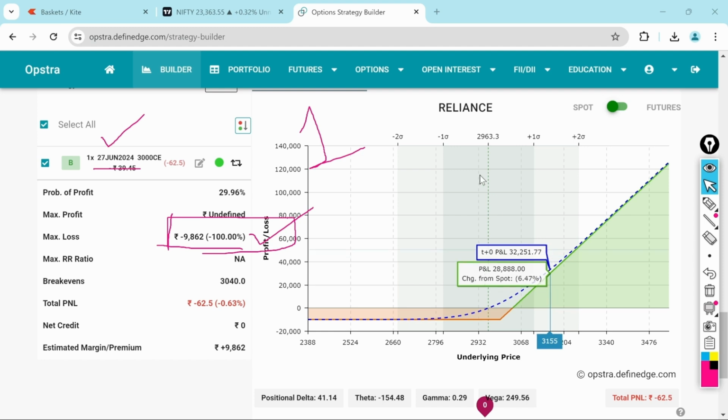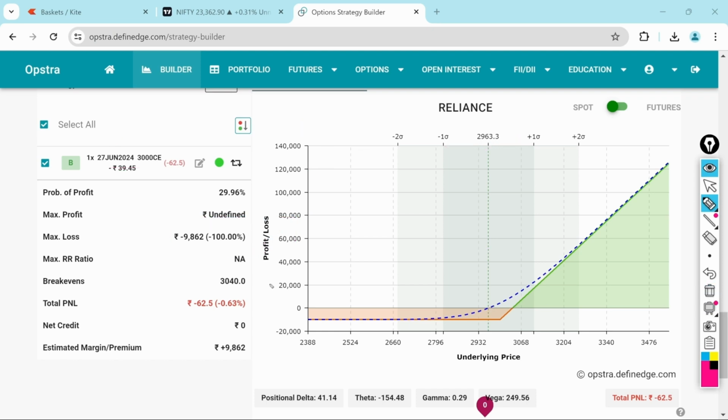Another scenario: the market doesn't move up. This particular stock doesn't move up, in fact it goes down or stays here. So what might happen? We will lose the premium. Here you can see the 9,862 which we paid, that is what we are going to lose. The maximum loss is whatever premium we paid to buy the call option. Maximum profit is directly proportional to the market movement, which means the profit can be unlimited while the loss is limited.